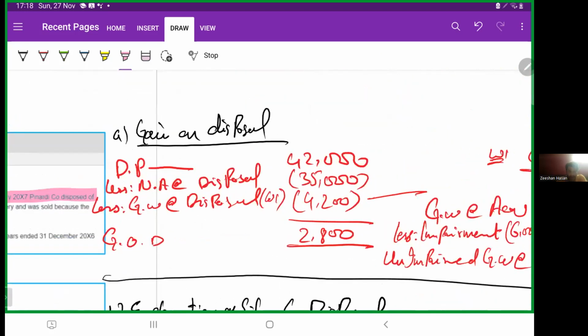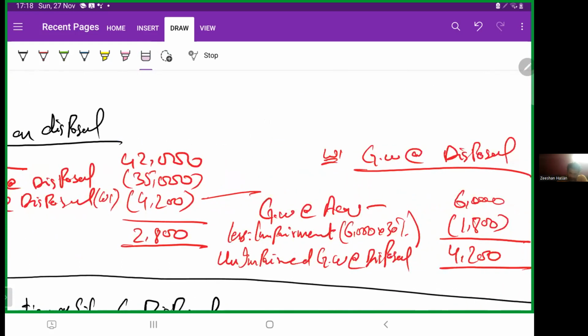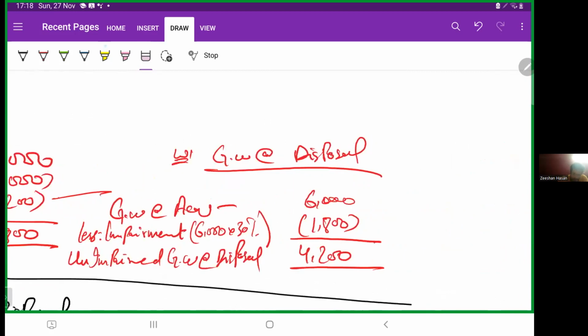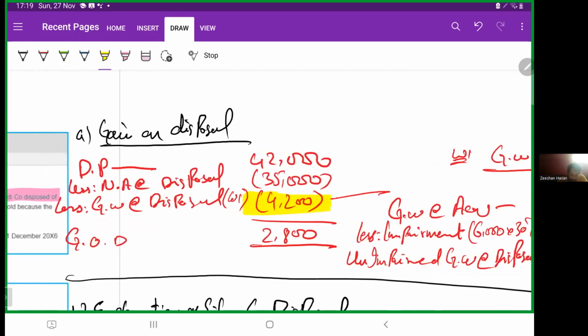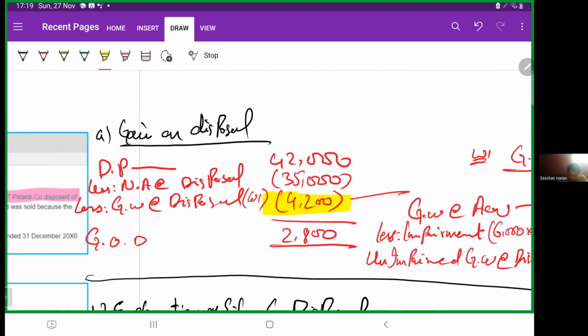Well, disposal proceeds, as mentioned in the scenario, 42,000. Net assets at disposal, we just look at 35,000. Less goodwill at disposal. Here is the working. Goodwill at acquisition, mentioned in the scenario, 6,000, less impairment, 6,000 times 30%, impairment 1,800. Unimpaired goodwill at disposal 4,200. So from there we got it. So far so good. So the gain on disposal will be 2,800.